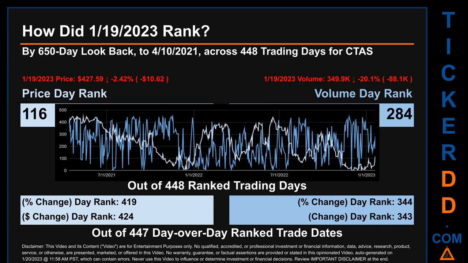The price's day-over-day percentage change, dropping -2.42% on January 19, 2023, had a day rank of 419, while its dollar difference of -$10.62 had a rank of 424 when compared day-over-day across 447 trading days. Volume's percentage change and difference were ranked respectively at 344 and 343.